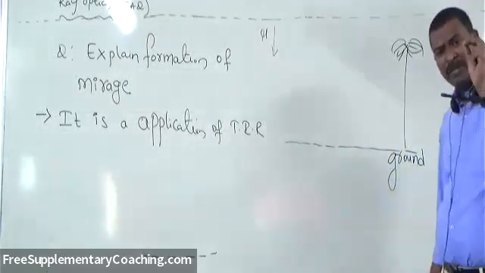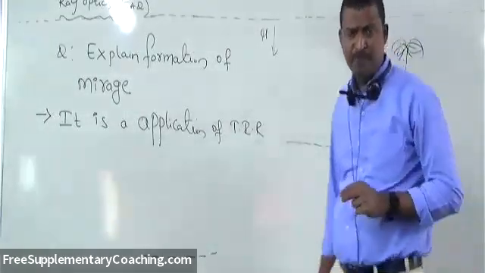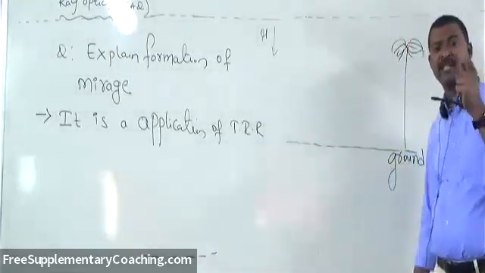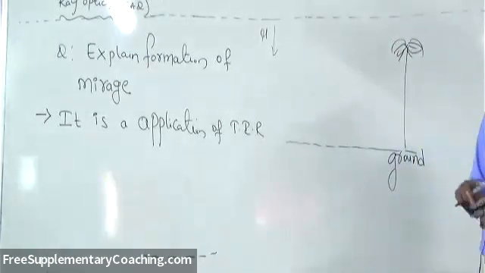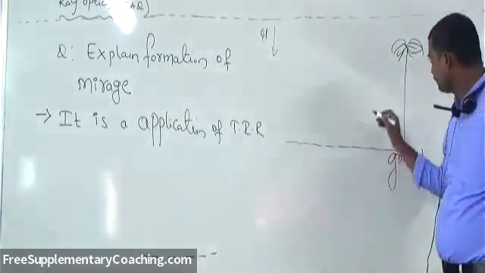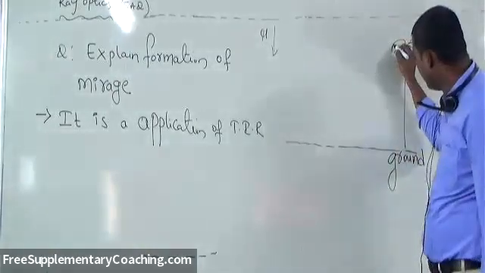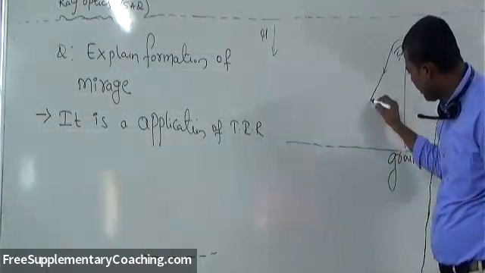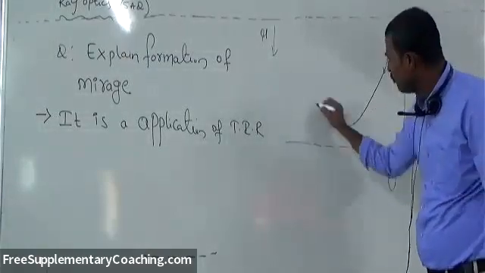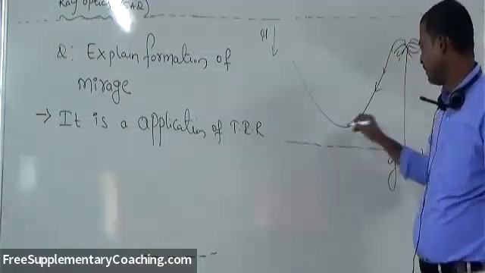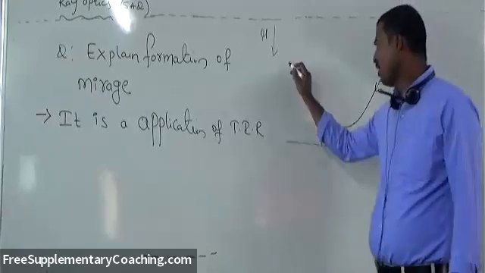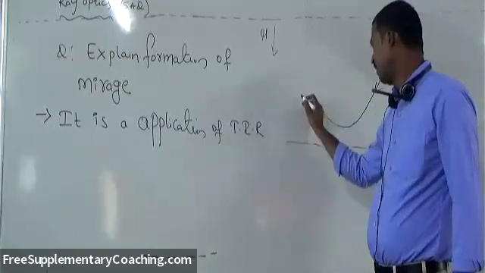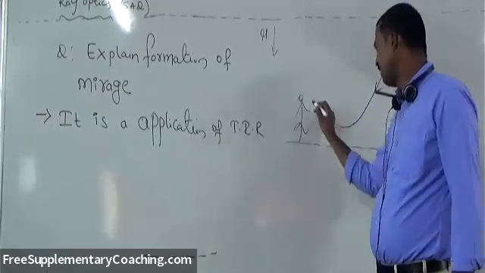That means at a particular point, there will be a possibility of TIR taking place, where the incident angle is greater than the critical angle. You see, a ray is coming from the top like this, it bends away from the normal, and total internal reflection takes place like this. And here one observer is there.